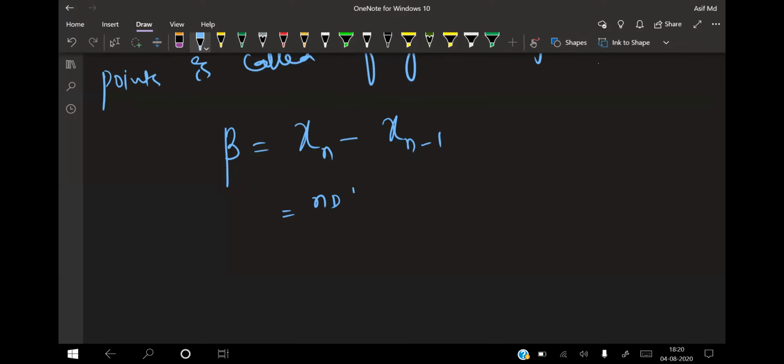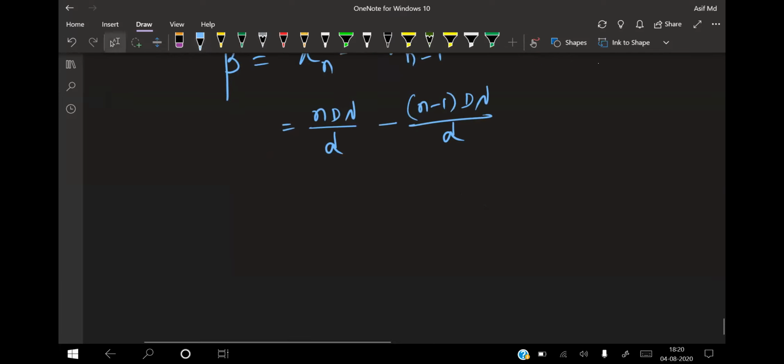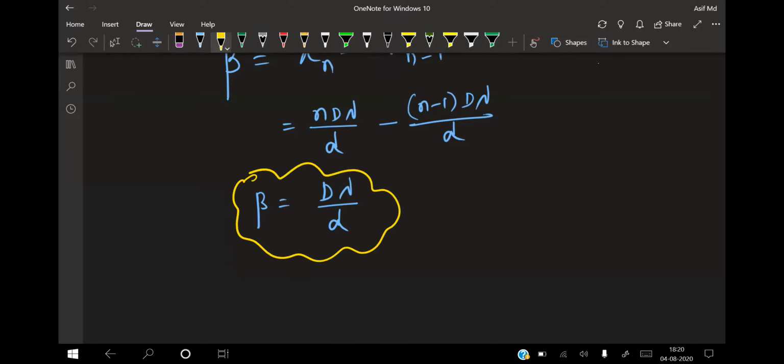For the nth dark, x_n is n D lambda by small d. Then for n minus 1, it is (n minus 1) into capital D into lambda by small d. So what will I get now? n minus 1, n gets cancelled. So this comes out: beta is equal to capital D lambda by small d. So this is your fringe width formula.